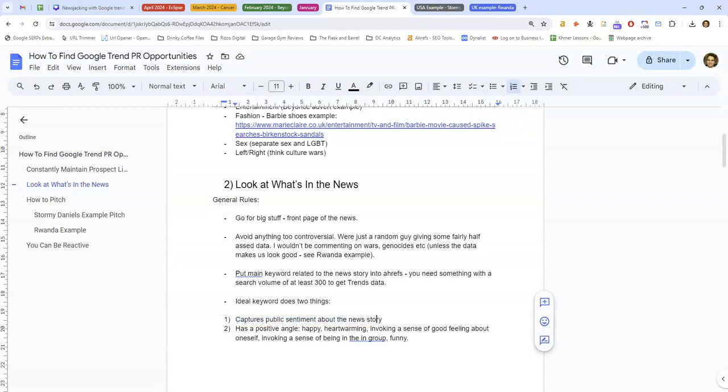So the ideal keyword does two things. It captures public sentiment about the news story, and in an ideal world, you want a positive angle. Again, this isn't like a super serious data piece. So it's just better suited to positive news angles. So think about anything that's happy, heartwarming, invokes a sense of good feeling about oneself, invoking a sense of being an in group. So being like, this applies to me. Other people are feeling what I'm feeling, or that's funny.